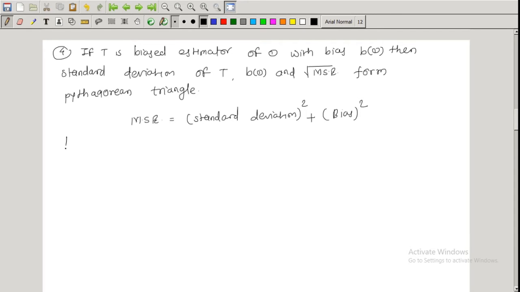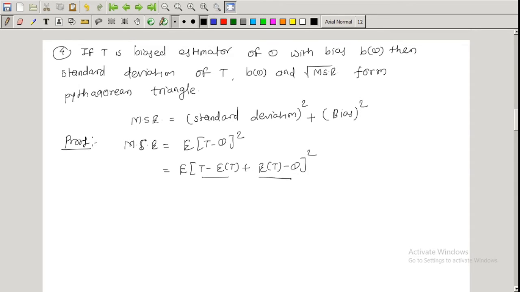To write the proof for this, we know MSE has the formula: mean square error is equal to expectation of (T minus theta) whole square. Here if I add and subtract expected value of T, I will get expectation of (T minus expected value of T plus expected value of T minus theta) whole square.